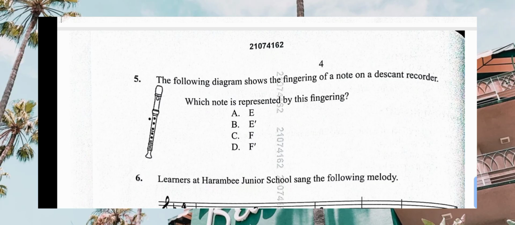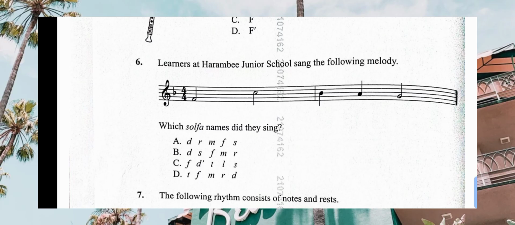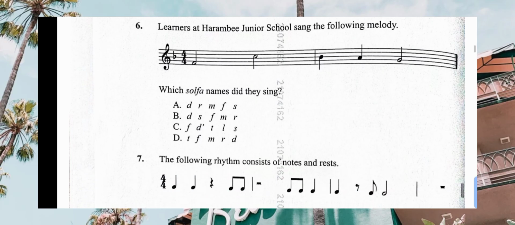Yes, so the correct answer is C, F. Learners at Harambee Junior School sang the following melody. Which solfa names did they sing? They sing the solfa do, re, mi, fa, so.